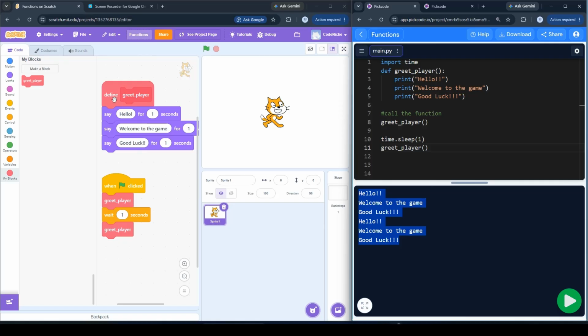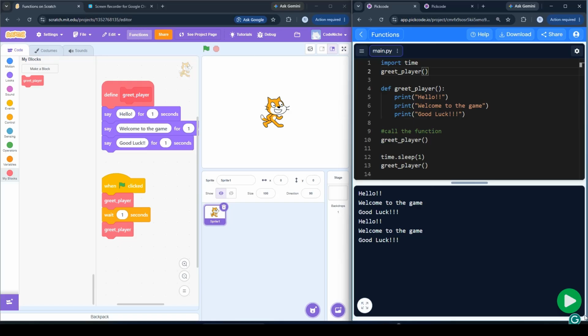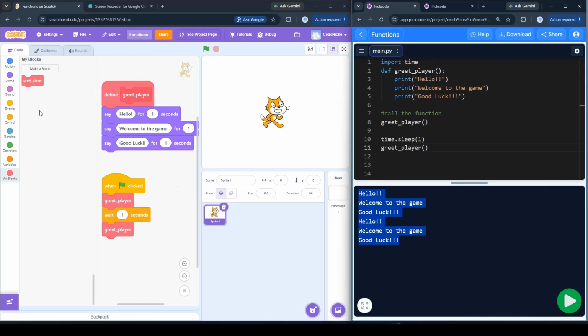There is a very important point to note. You cannot call the function before you define it. If I try to call it at line number 2 and run the code, there will be an error because greet_player is not defined yet. So always make sure the sequence is important over here. Now we can see the difference between how you can define a function in Scratch and how you can define a function in Python.